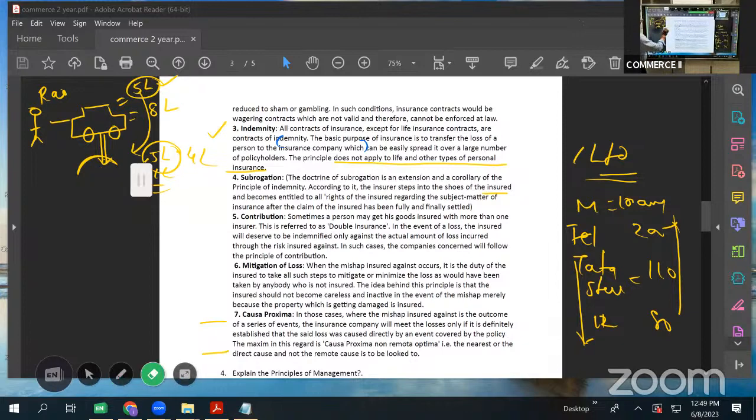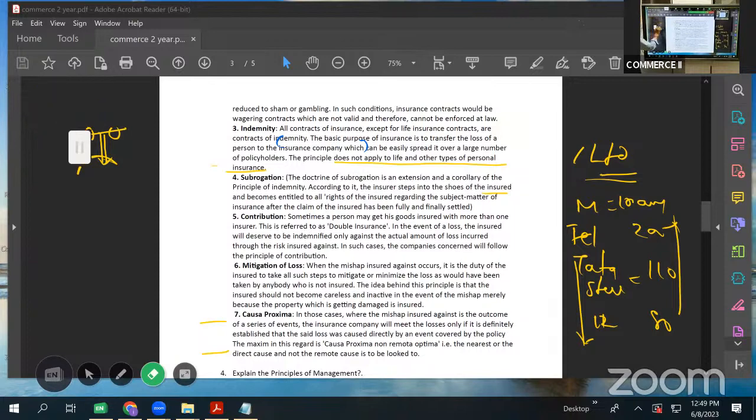Then we have subrogation. Subrogation means, suppose again, A took a policy on total stock of his godown.